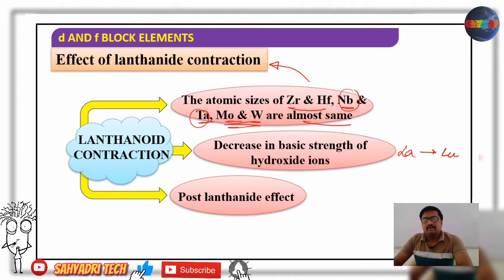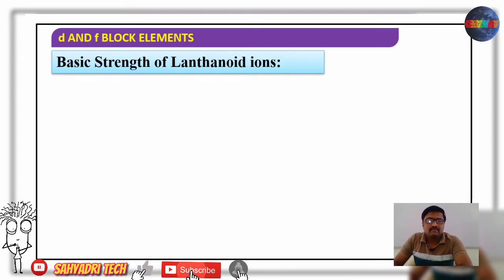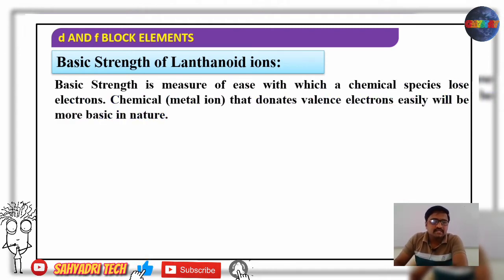Okay, well, now we consider the basic strength of lanthanide ions. What is basic strength? Basic strength is nothing but the measure of the ease with which a chemical species loses electrons, that is, the tendency to lose one or more electrons.